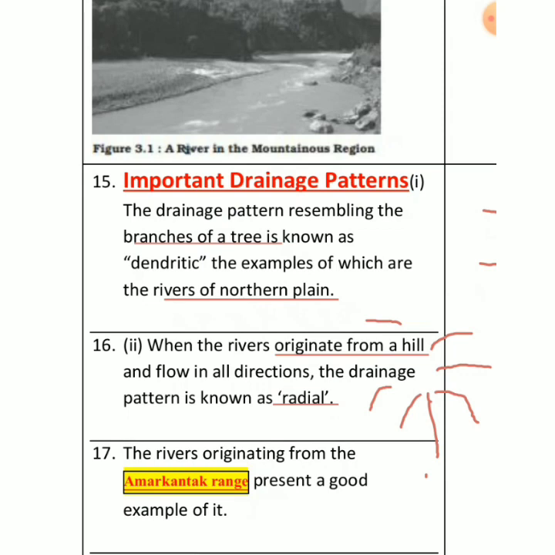Now they have given the example also, right? Then the river basically originates from a very important plateau that is called Amarkantak Plateau. If you take the example of Narmada, you find this type of pattern originating in that river, right? Because this Narmada flows in Amarkantak Plateau basically. This is a very good example of it. Okay. Then we have,